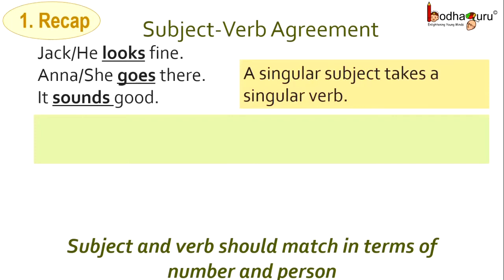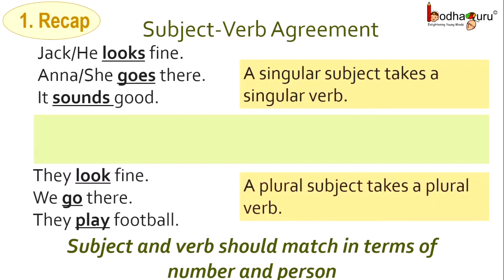And in general we see that a singular subject takes a singular verb. For example, it sounds good. And a plural subject in general takes a plural verb. For example, we go there. But the exceptions are there. In case of both I and you, we use plural verb.